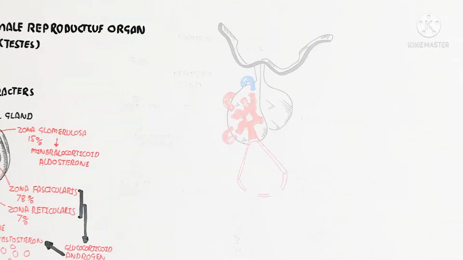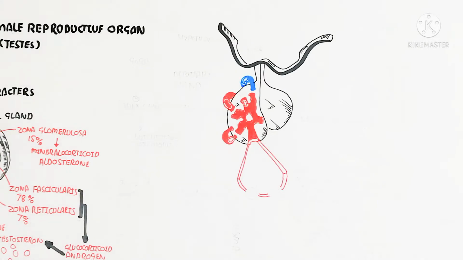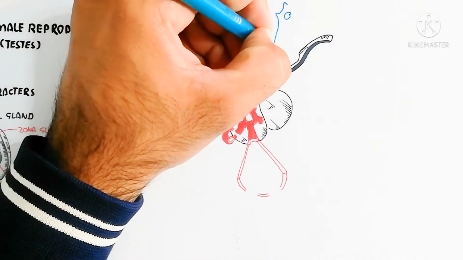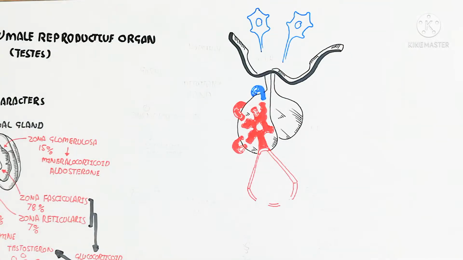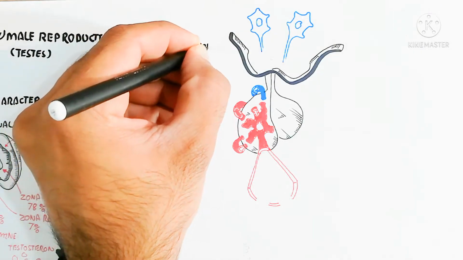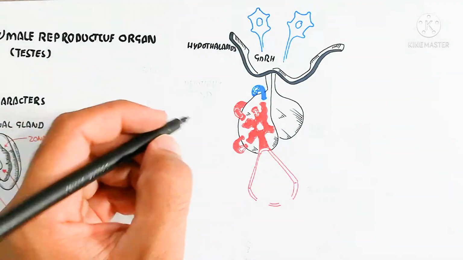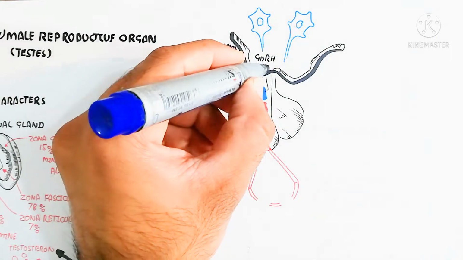So let's begin to understand the endocrinology. The hypothalamus and pituitary gland are important and responsible for the release of testosterone, and we will discuss how. Here is the neurosecretory cell present in the hypothalamus, which releases gonadotropin releasing hormone.